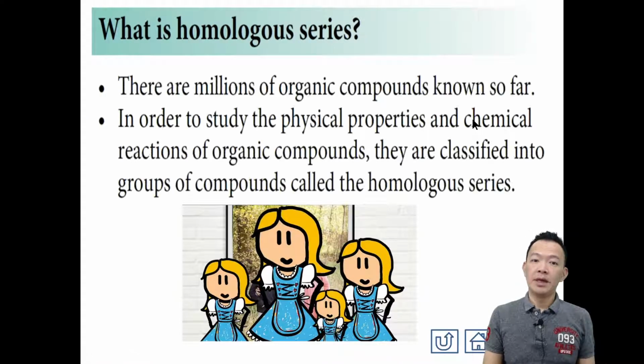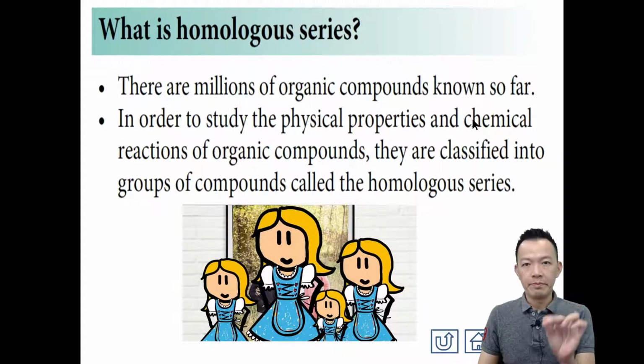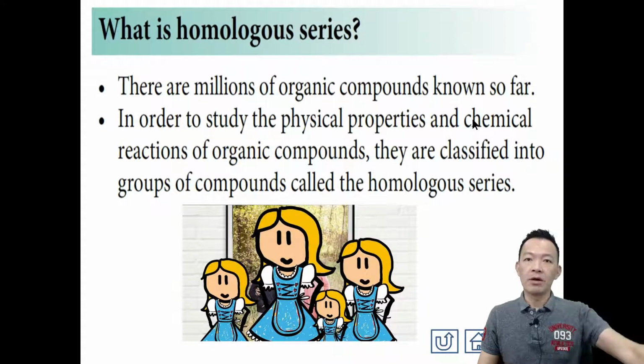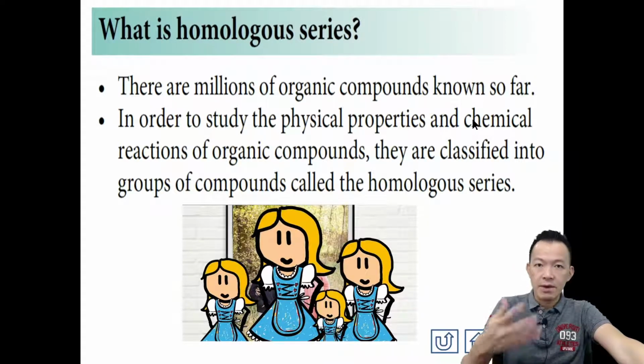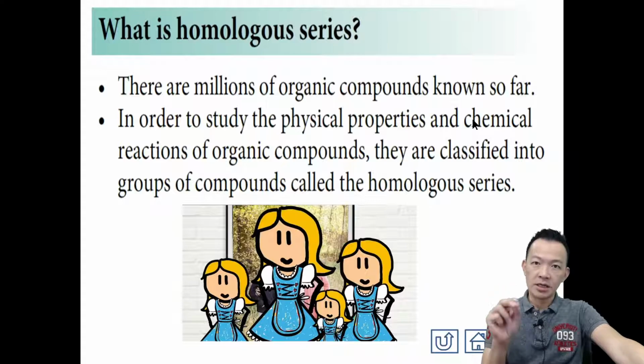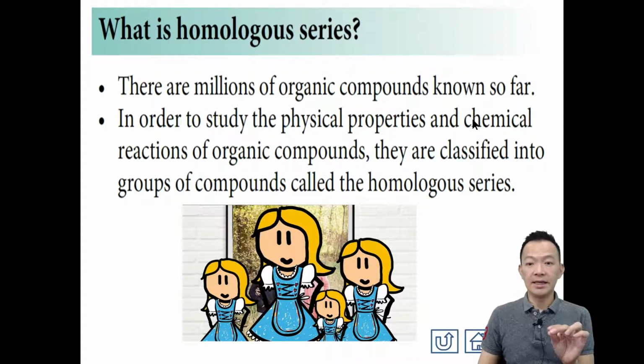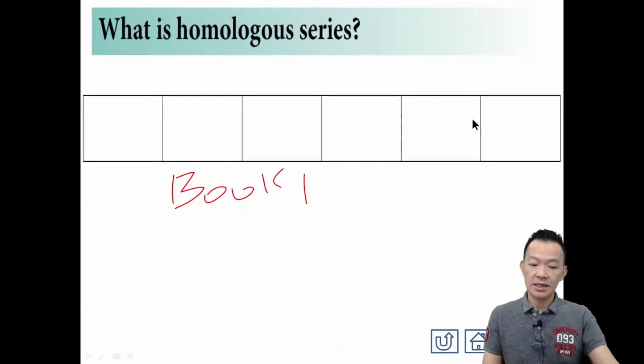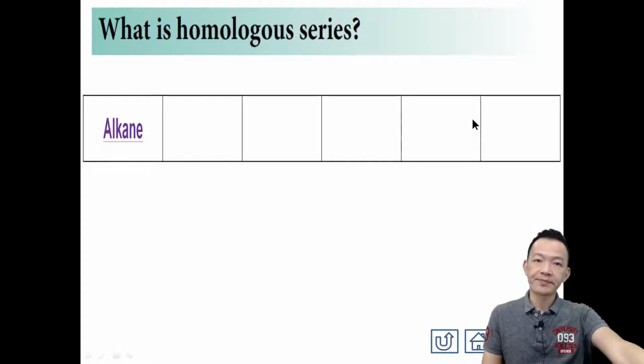Now we try to recall where we are: homologous series. When we talk about organic compounds, we have millions of organic compounds, so we classify the organic compounds into different groups. The different groups of organic compounds we call homologous series. What is meant by homologous series? The same series. What are the examples of homologous series in our syllabus?